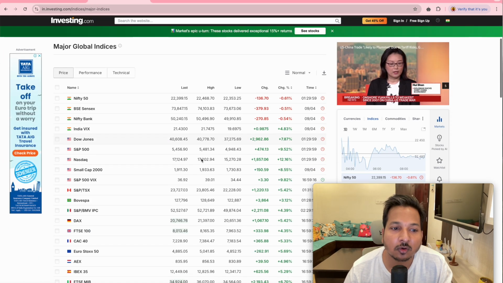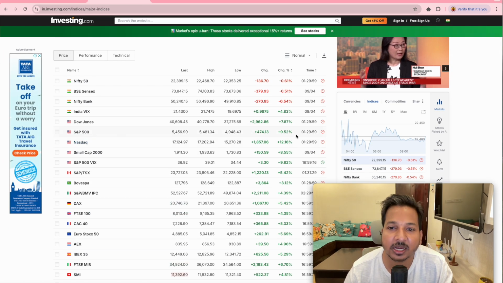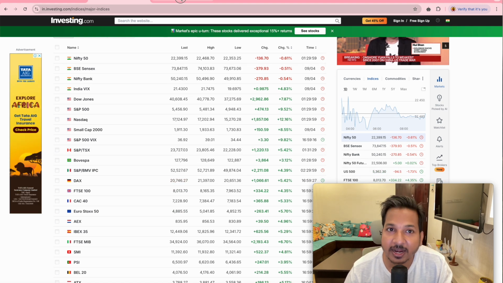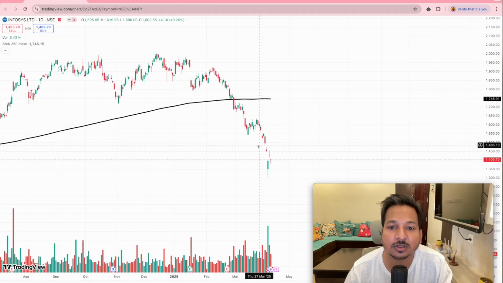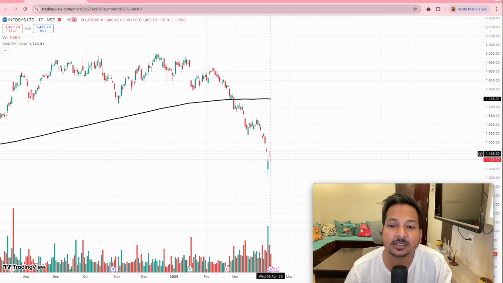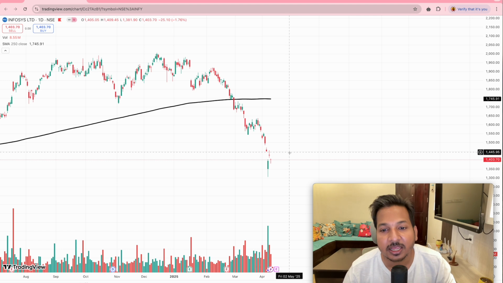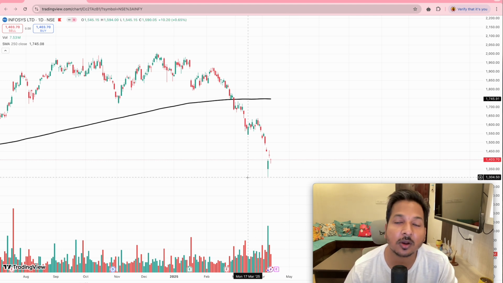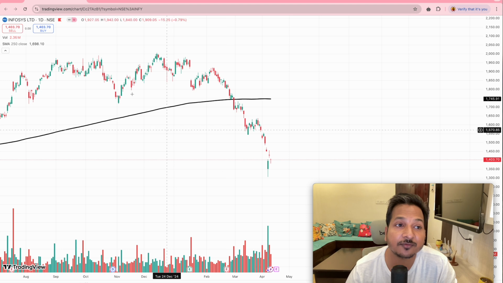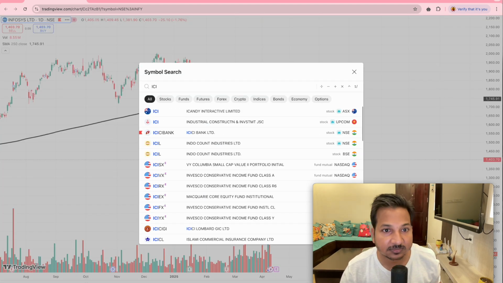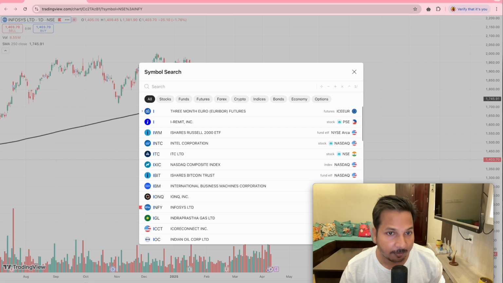If you see the global market, American markets were all 10% up yesterday, so Friday will be a gap up. Again, these stocks will be available at a higher value. But you can wait, and again you can start here. This is the best level to start. If it falls more, you can add. These are the stocks where you can add. This is not a stock recommendation, just for Infosys. You can try this with all big names where you want to make a position.